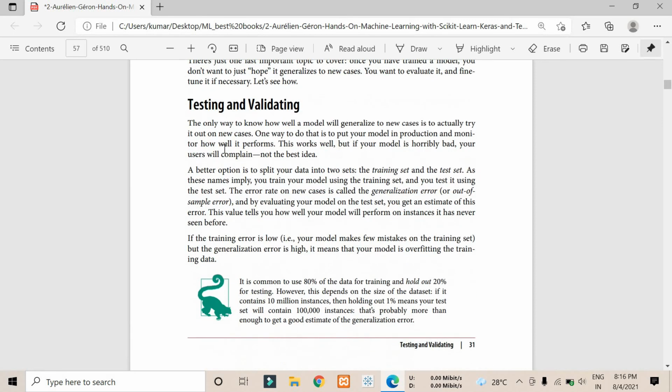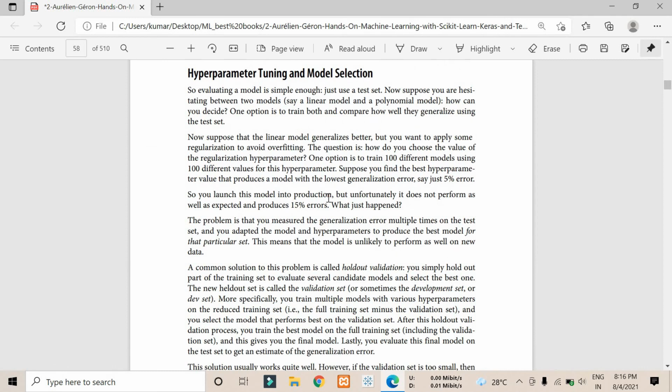Testing and validating is like how we have done these machine learning models. As you have seen in the above part, we took the linear regressor and the k-nearest neighbors, and that's called the testing part. And validating means trying to train the data and validate it with the test data. So that is testing and validation.